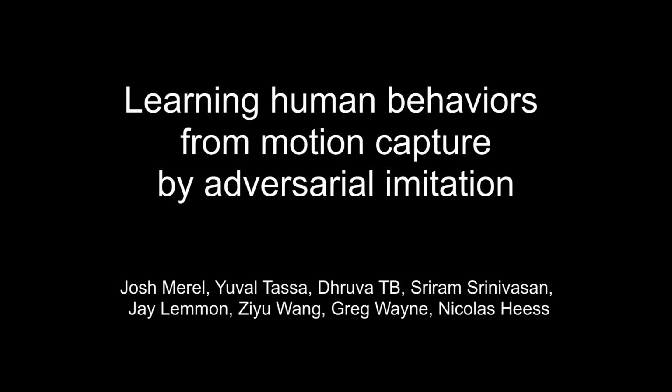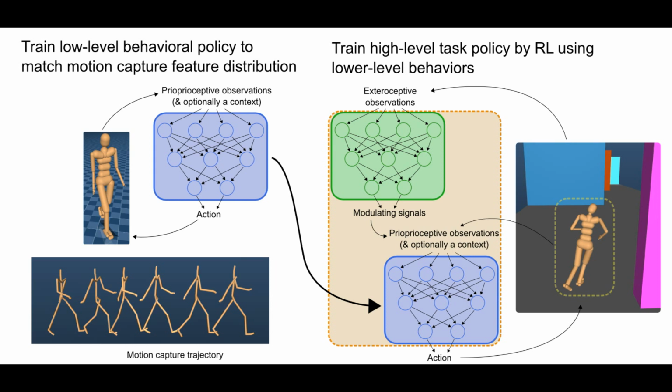In this work, we develop a generic procedure for training neural network policies to imitate motion capture data in a manner that allows for refinement and reuse of behaviors. The procedure consists of two steps. First, we train the neural network controllers to replicate movements from human motion capture data. Second, we refine and reuse these motion controllers to solve high-level tasks.